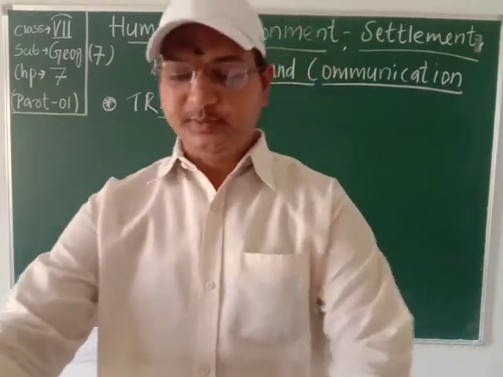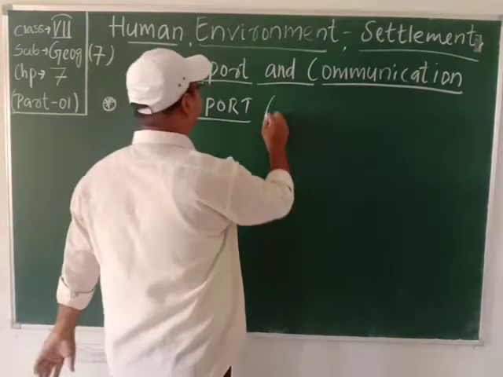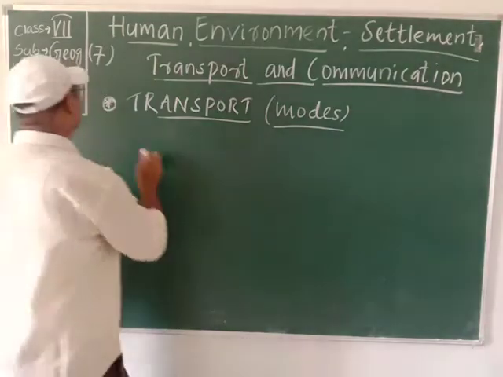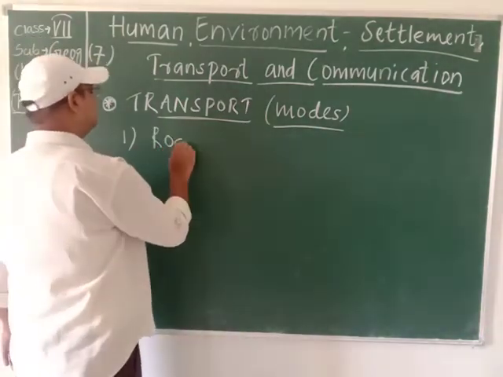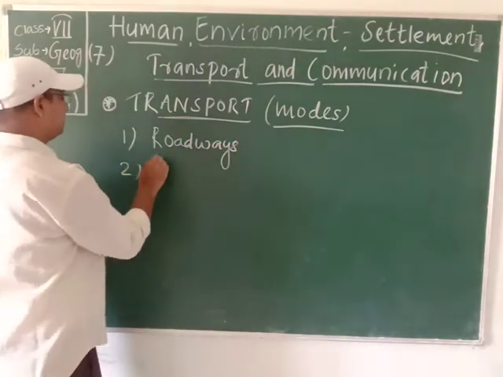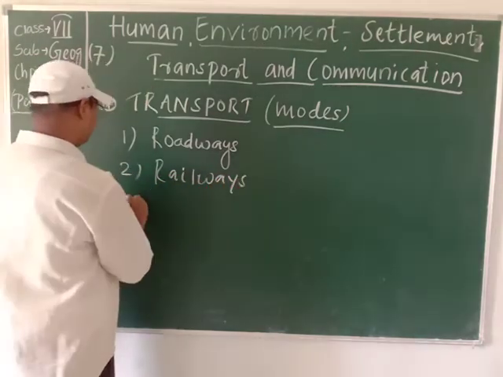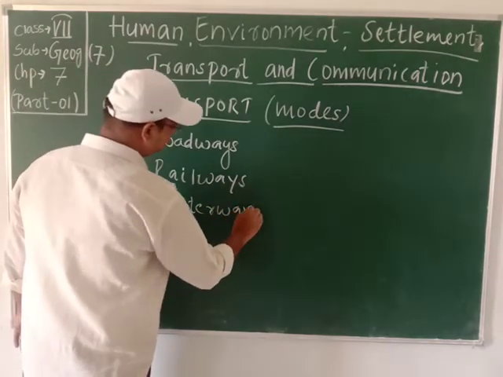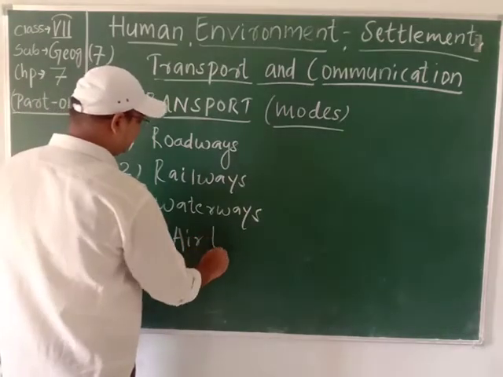Students, now we'll study the modes of transportation. So, what are the modes of transportation? Students, what are they? First one is roadways, second is railways, third is waterways, fourth one is airways, or air transport.